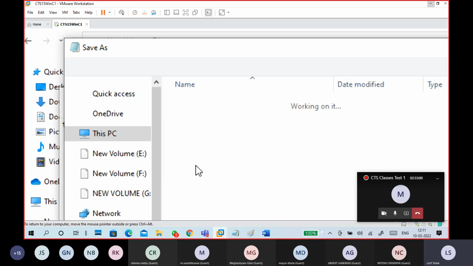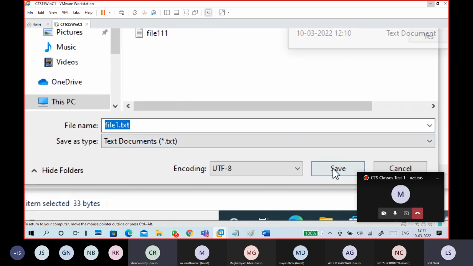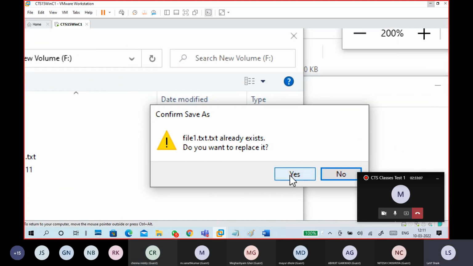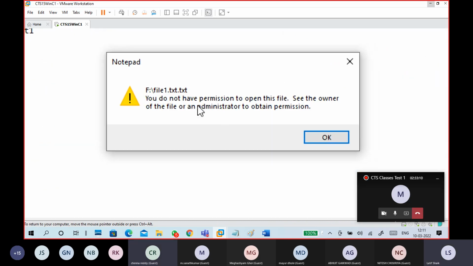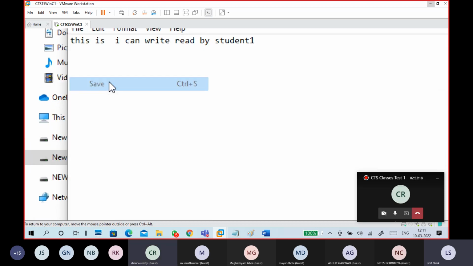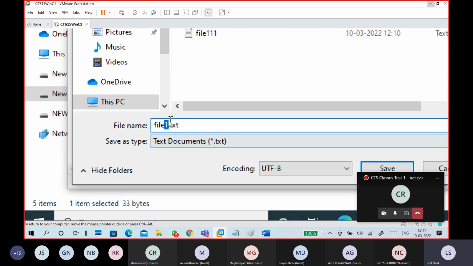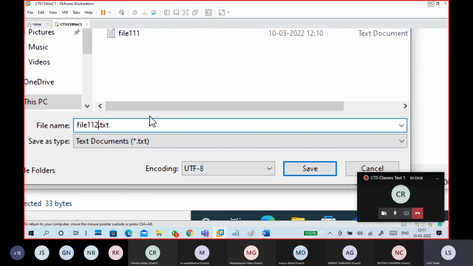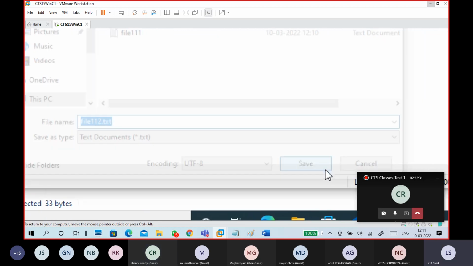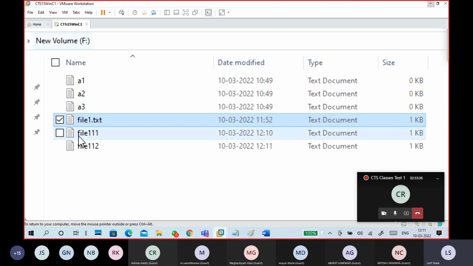So when I'm trying to save it, again the same thing. Save As, same file name, save. You want to replace? Yes. Then it is showing you do not have permission. But if you click on Save As and want to save with a different name, like this, yes, it is saving. Look at here. Save.